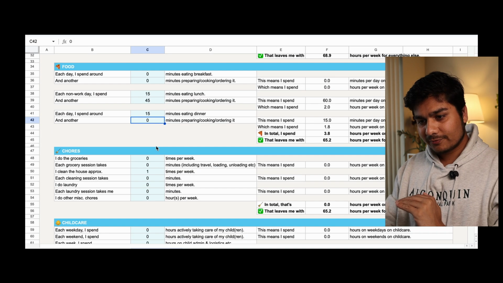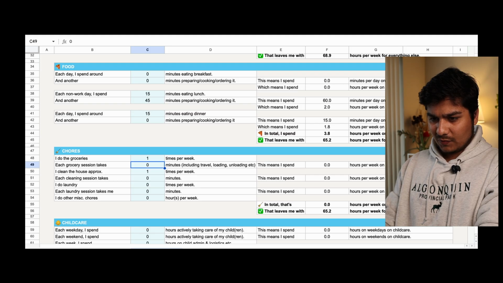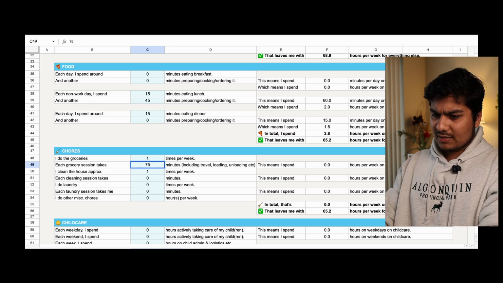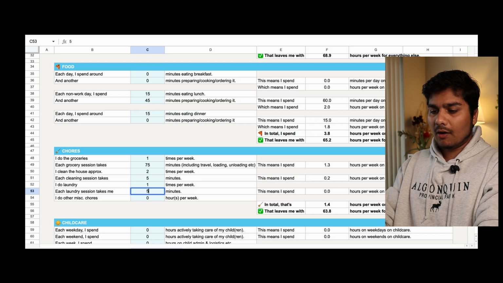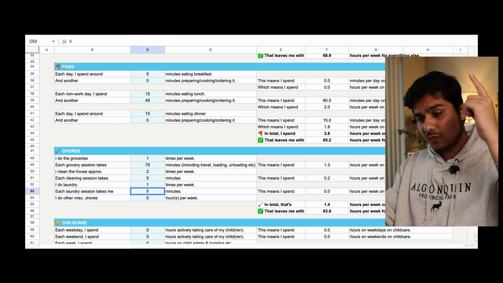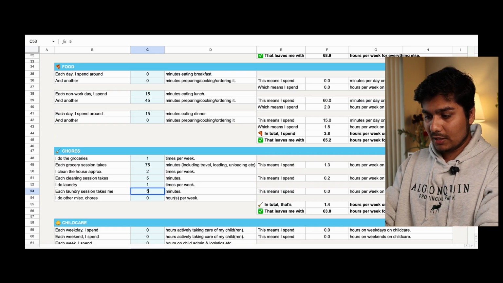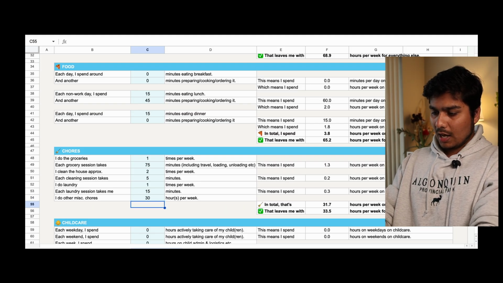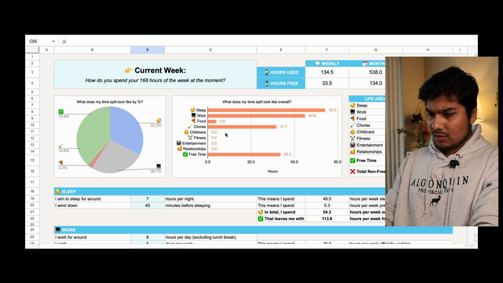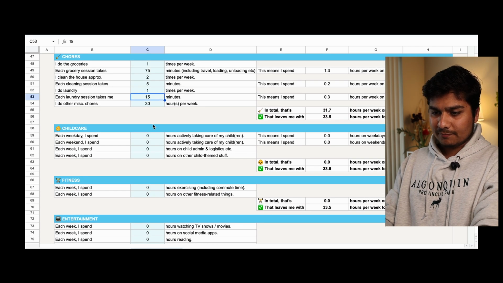Okay, let's go down. Chores. I do groceries 1 time per week. Each grocery session takes, okay, let's say 75 minutes. I clean the house approximately 2 times a week, let's just say 5 minutes. Laundry, literally just loading and unloading the laundry, but I have to fold the clothes. Folding, let's say 15 minutes. 30 minutes per week to miscellaneous chores. So that leaves us with 31 hours in chores? Let's move on, that's fine.